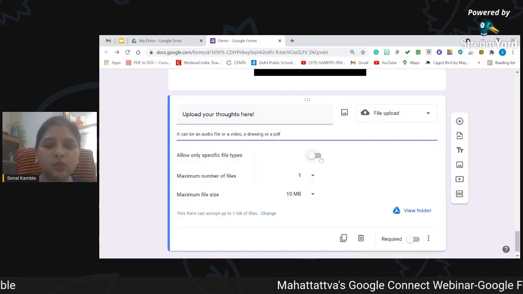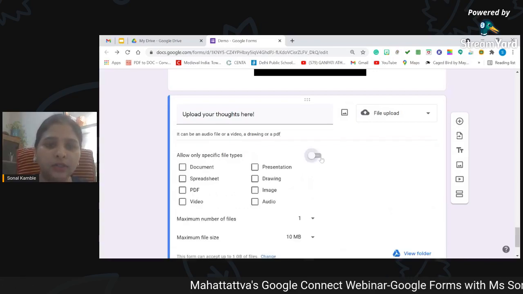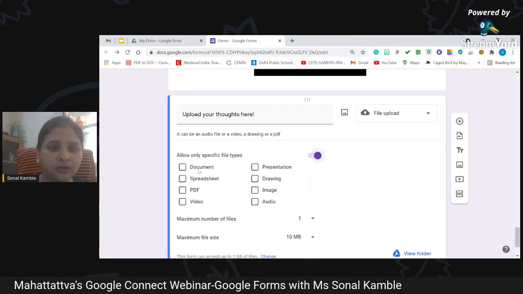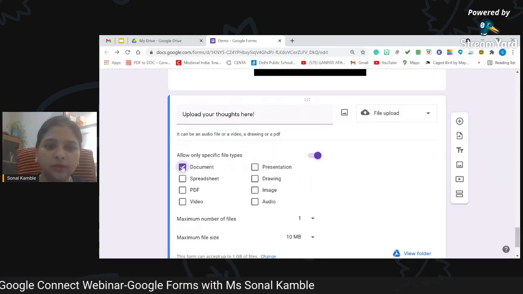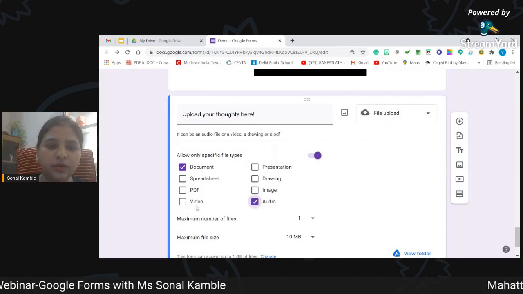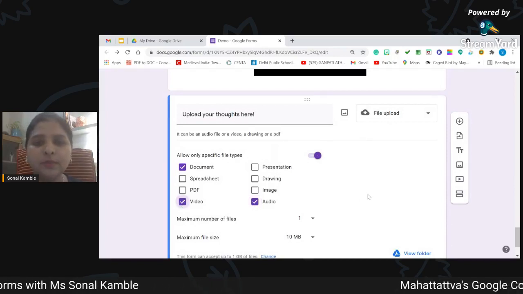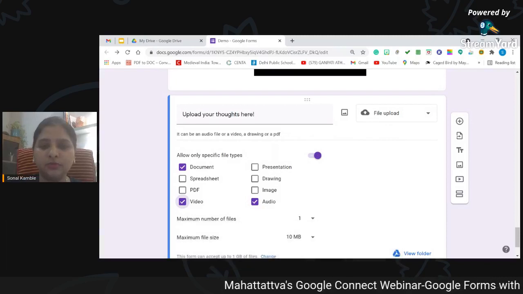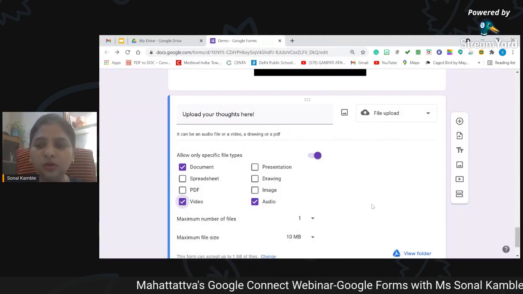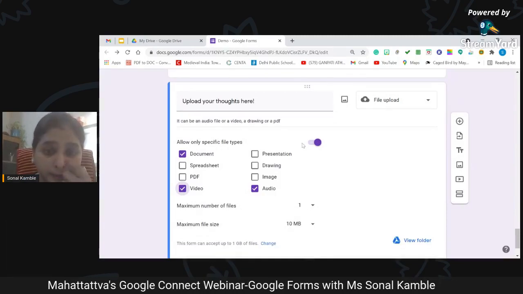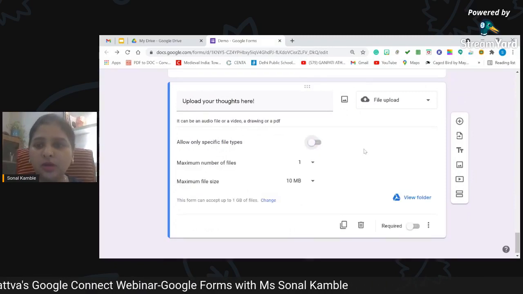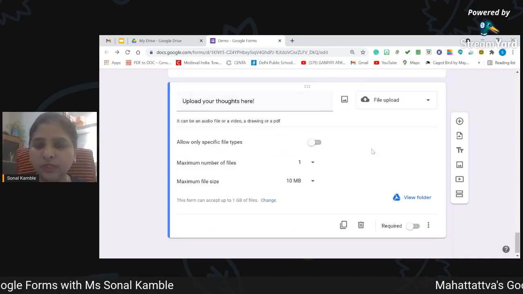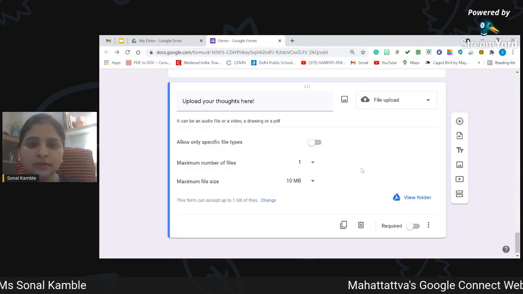Now, what if I just want them to upload a video? I can click on this, allow only specific types. And now what is happening here? If I select only document and audio and video, the users will be able to upload only these three types of files. They will not be allowed to upload other files. So I'll just uncheck this because I want all types of responses from the users. So I'll just stick to that.